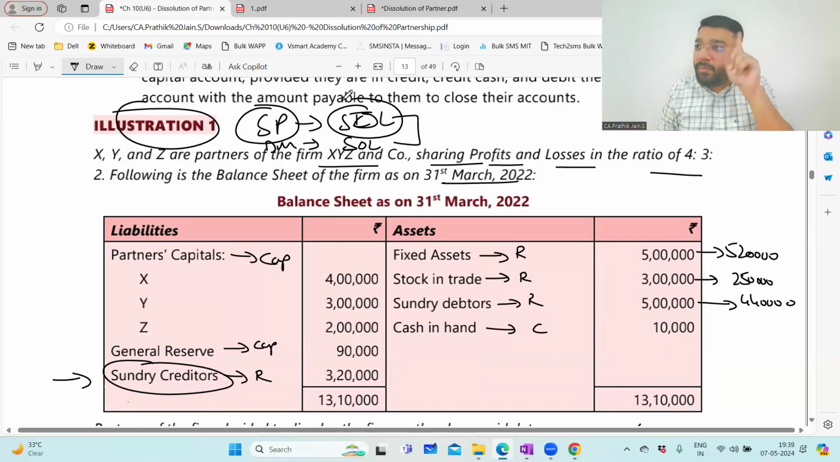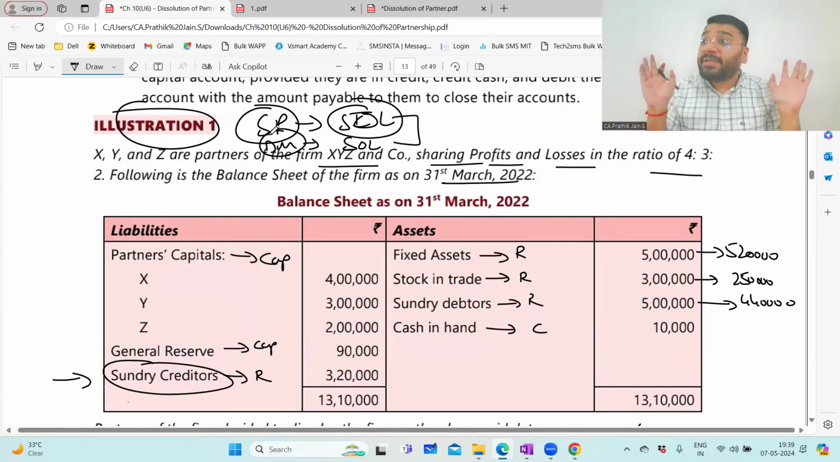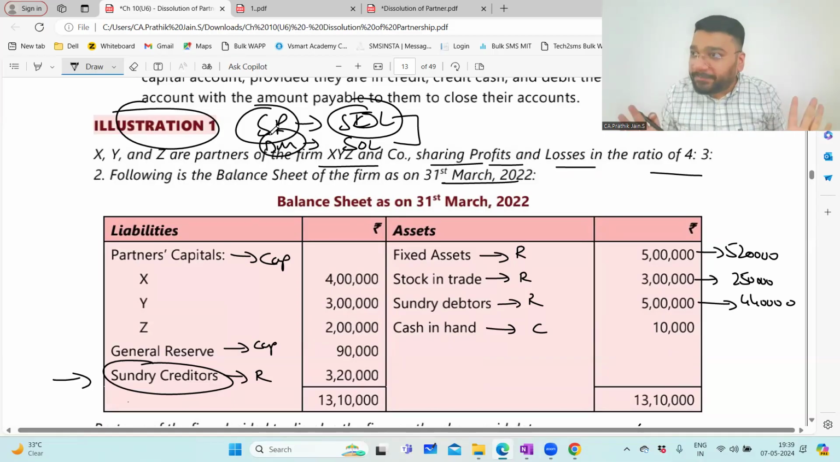In the next class, I'll give you one question where the partners were solvent, but the money was not sufficient to pay the liability holder itself. In that case, you ask the partner to bring money from home. He happily brought the money from home and paid it to the liability holders. So that also we'll do in the next class. This is very well within your case 1 only. So today in case 1, we did only one option. Second option is still pending.